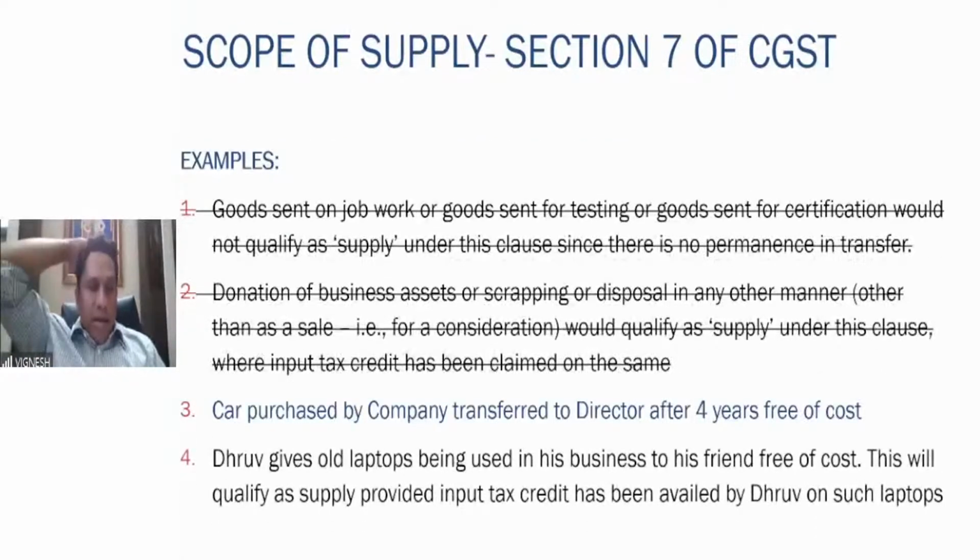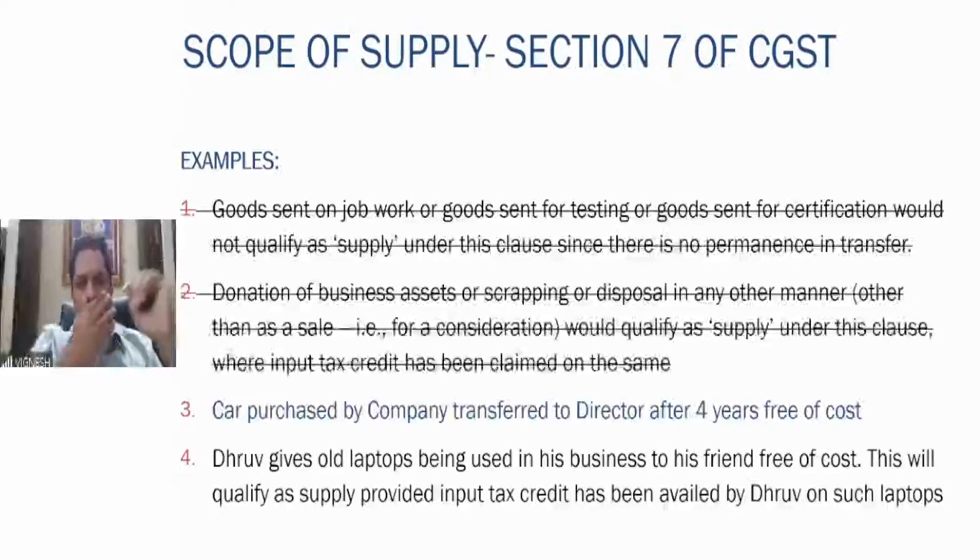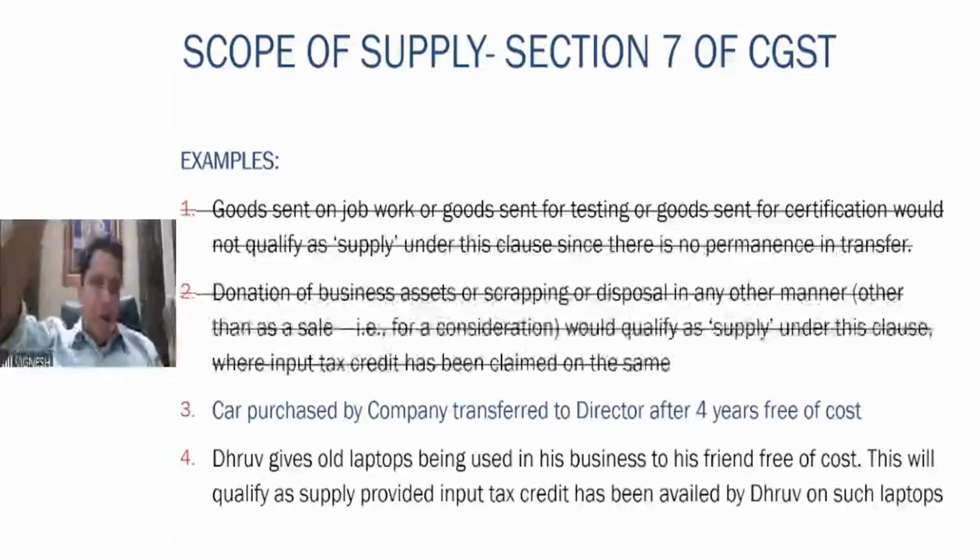Fine. So again, there are two items here which we have already discussed. Goods sent on job work, or goods sent for testing or goods sent for certification, will not qualify as a supply, since there is no permanence in transfer. So if you are sending the goods for job work, or only for testing or certification, no question of supply. Donation we have already covered. In case of donation, you are donating the business asset. Again, it will not qualify as a supply in case input tax credit is not claimed.